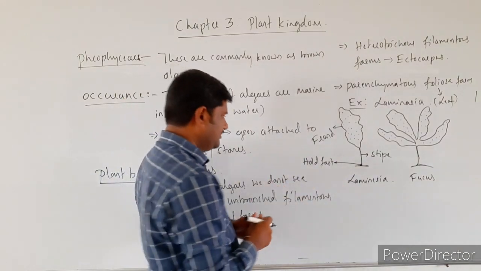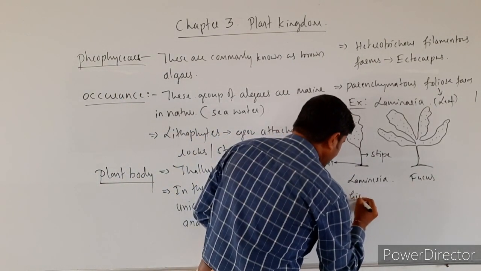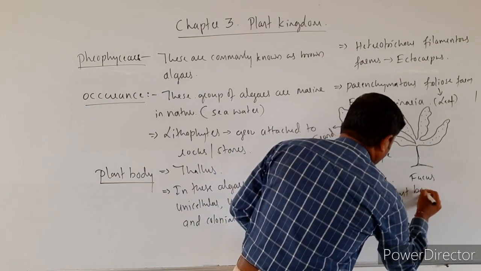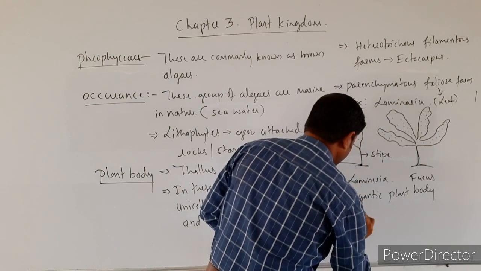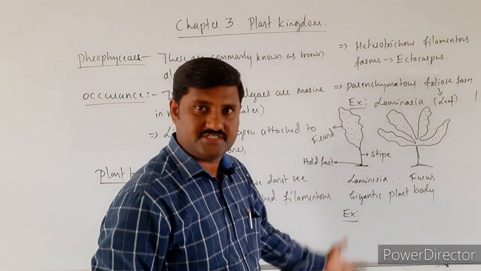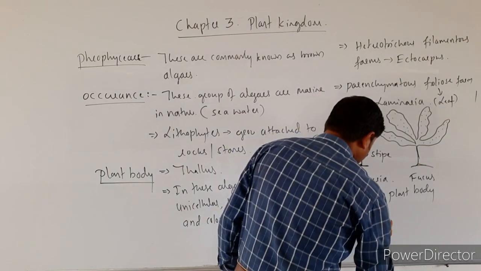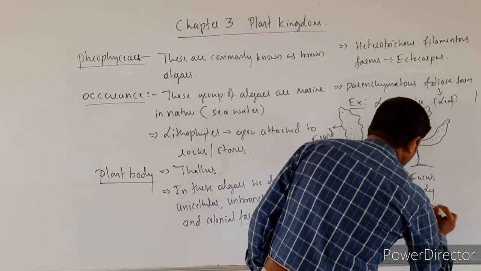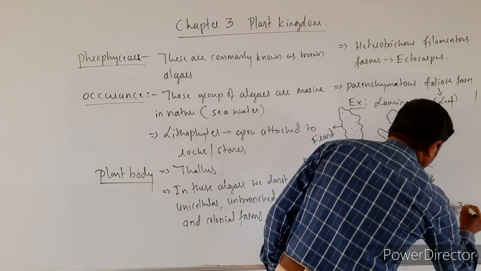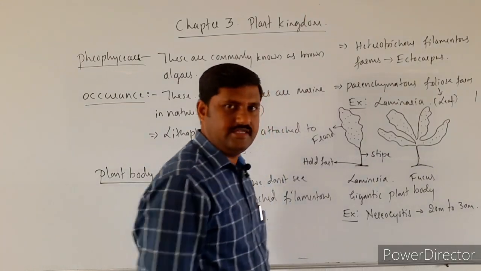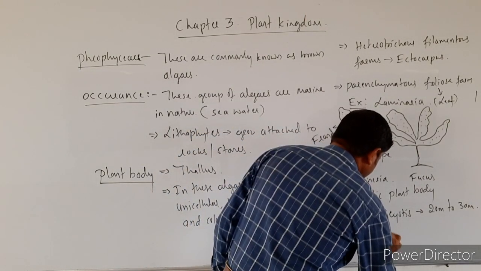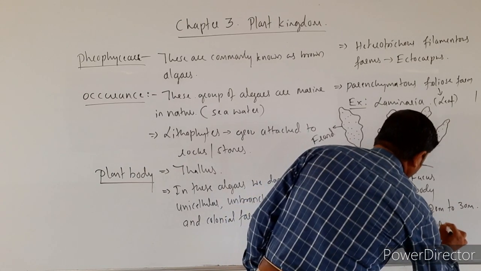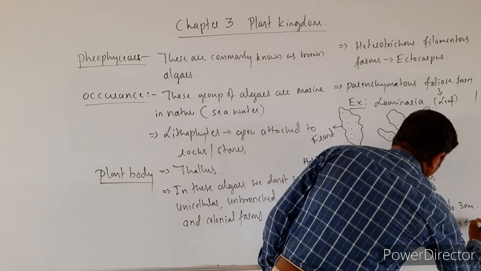I shall write here the examples for gigantic plant body. The best example for the largest plant bodies is Nereocystis, which grows about 20 to 30 meters in height, and Macrocystis, which is about 40 to 60 meters.